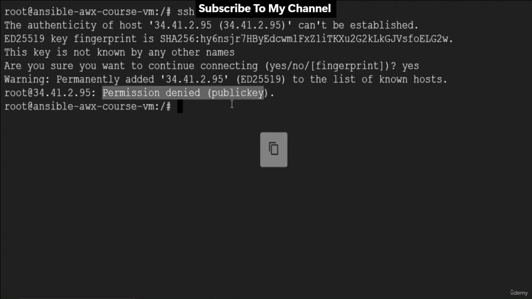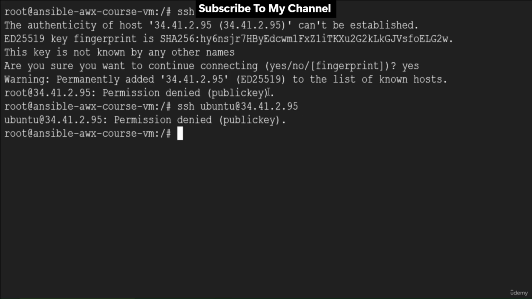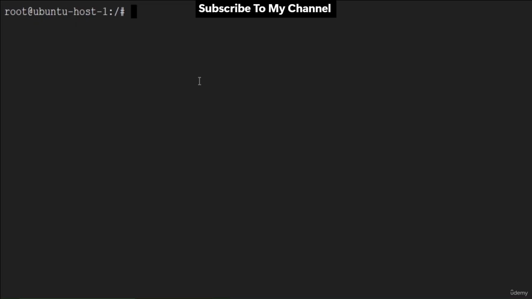It's trying to connect as the root user. Let's attempt this using the Ubuntu user, which is available on the host machine. SSH ubuntu at the IP address of the VM. Still getting the same error. The reason is that sometimes password authentication is disabled on the machines to enforce key-based authentication exclusively.